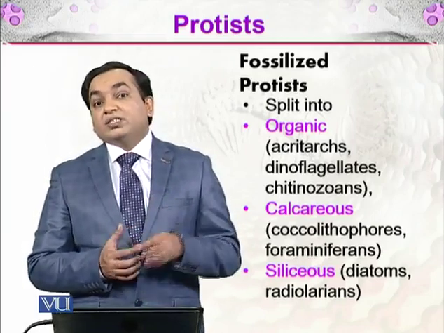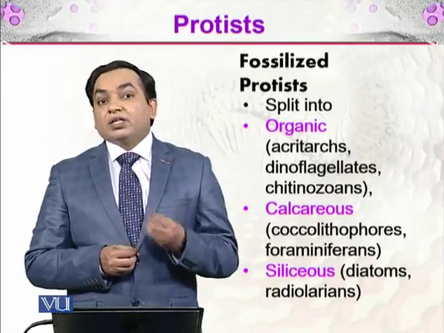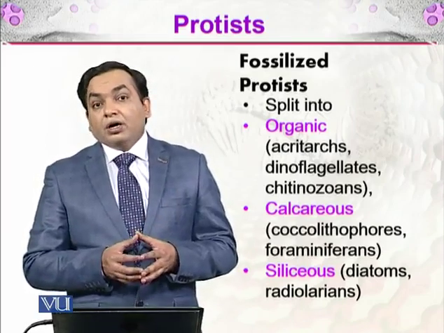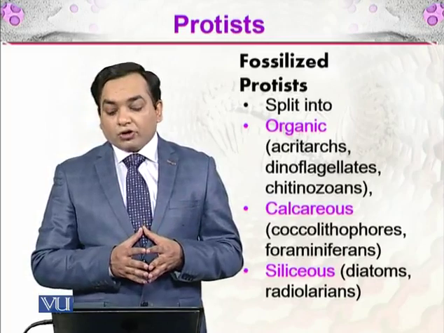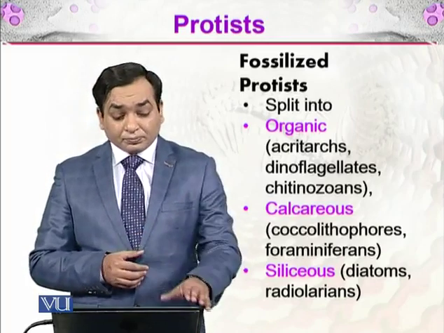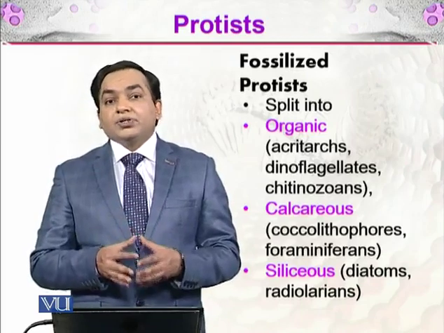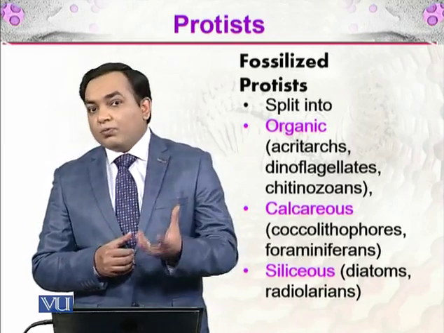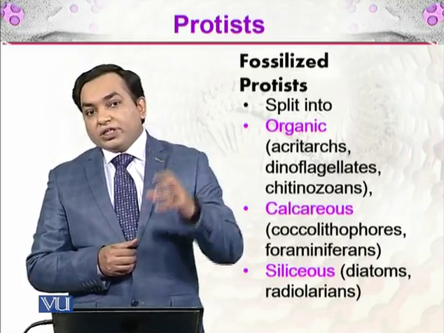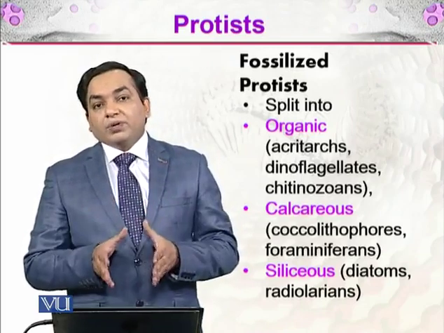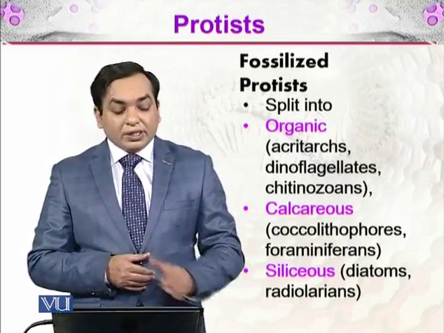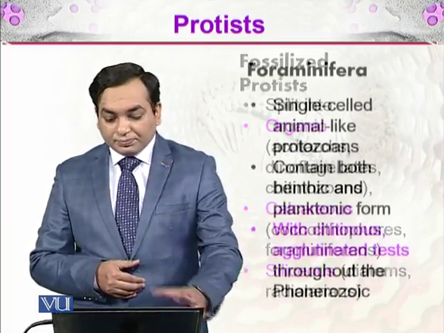Silica is essentially the sand, having silicon dioxide in their bodies, and these are diatoms and radiolarians. So these are the fossilized protists, and these were present earlier in the form of organisms, but after those organisms died, they were preserved in the form of these fossils.